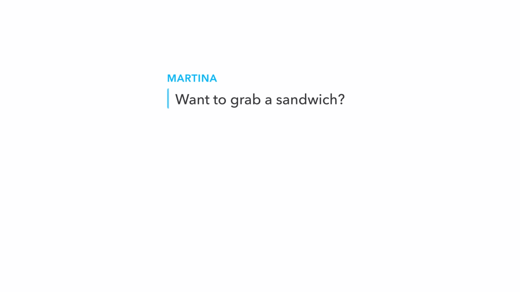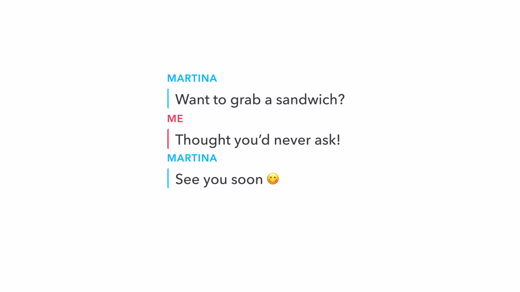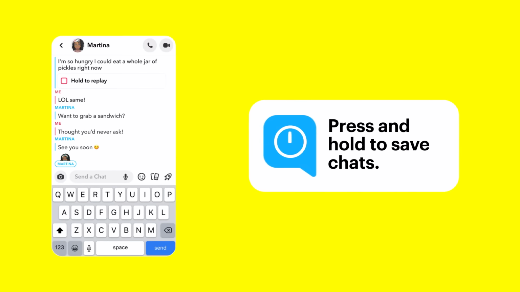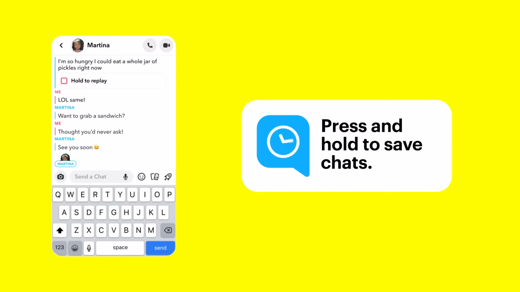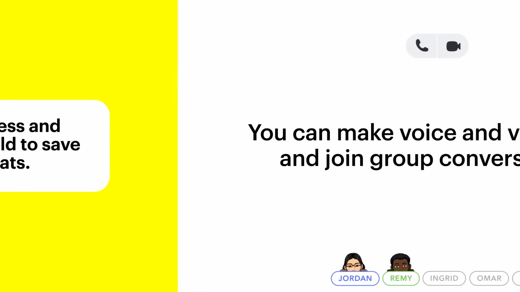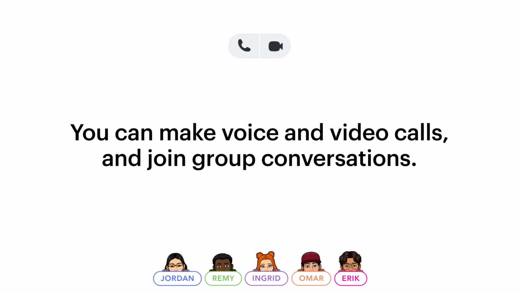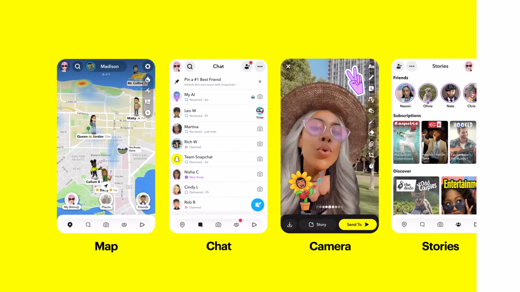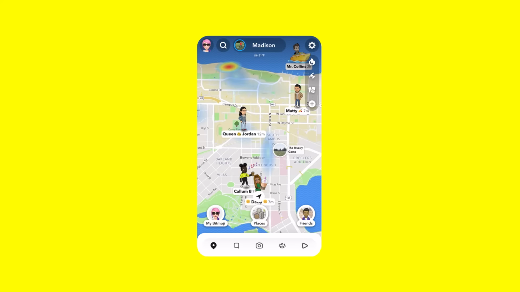This helps people feel more comfortable expressing themselves, the same way they would if they were just hanging out with friends in person. And while chats and snaps delete by default, you do have the option to save chats, simply by tapping on the ones you want to save. In Chat, you can also make voice and video calls and join group conversations.